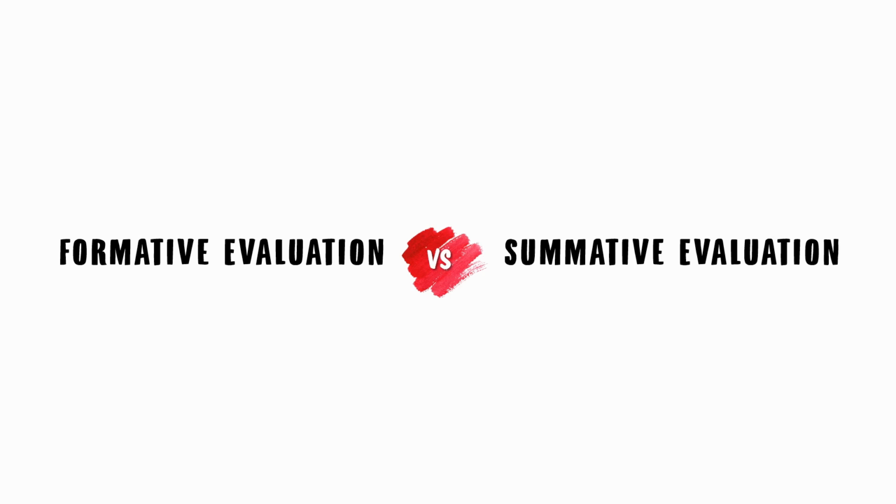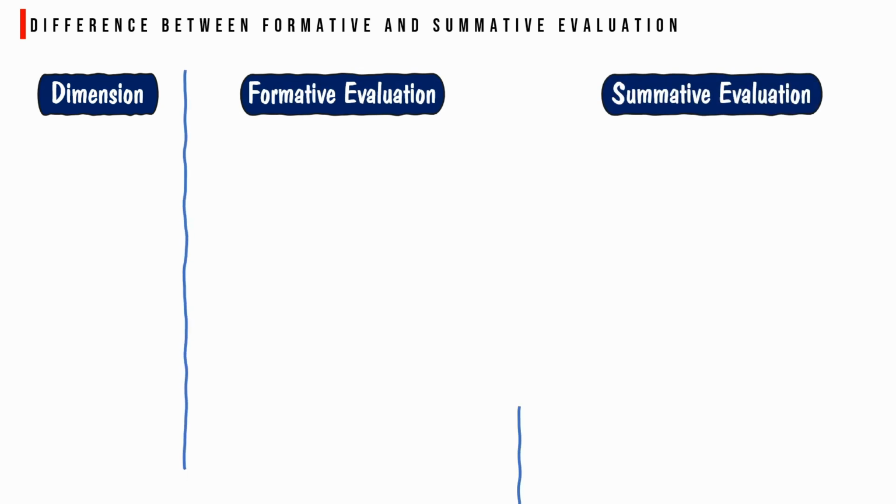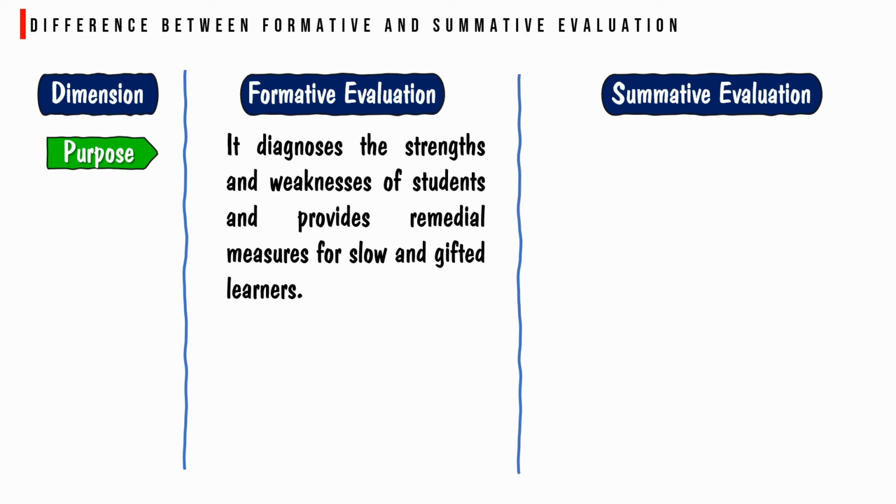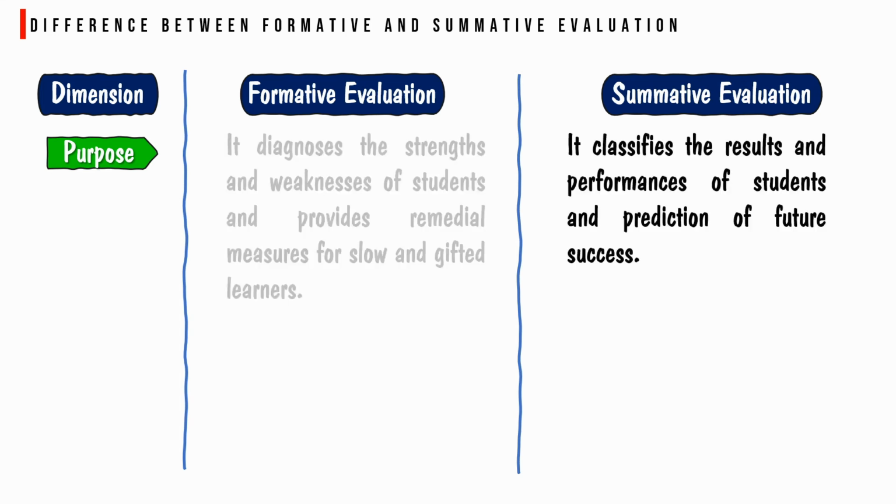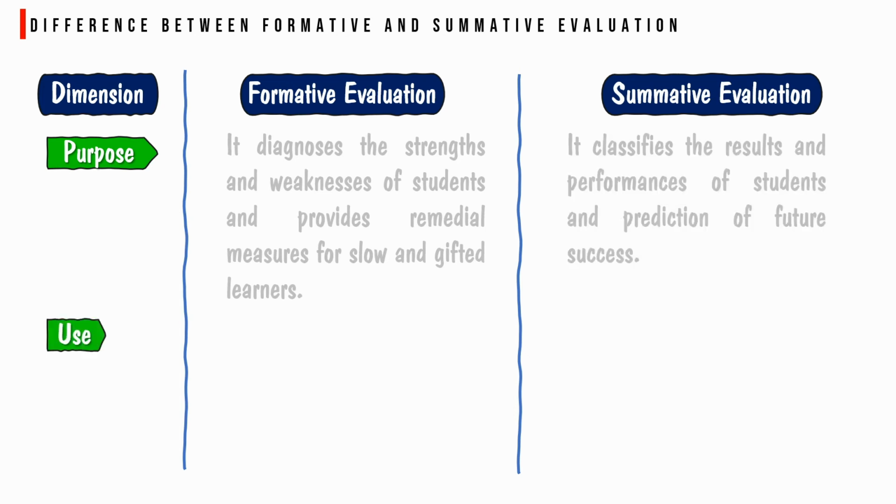Now I am going to discuss the difference between formative evaluation and summative evaluation. Purpose. Formative evaluation diagnoses the strengths and weaknesses of the student and provides remedial measures for slow and gifted learners. Summative evaluation classifies the result and performance of the student and makes predictions of future success.